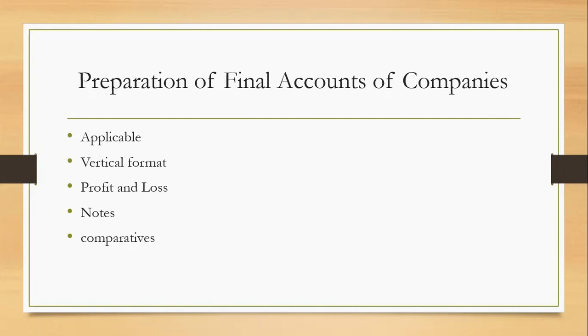Who are shareholders? Because we are here dealing with final accounts of companies, and in the companies the owners are shareholders. The capital required to start a company is divided into many parts, or you may say units. The smallest part or unit is known as a share.